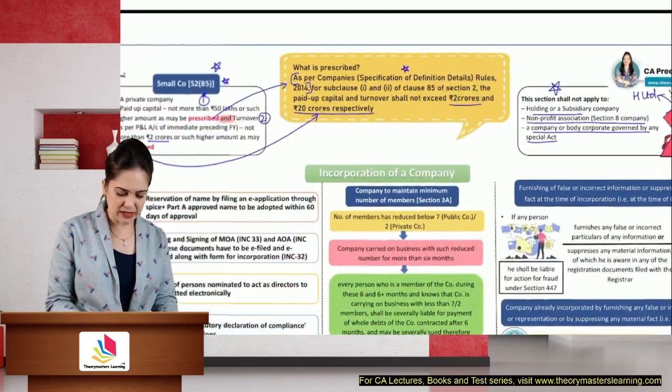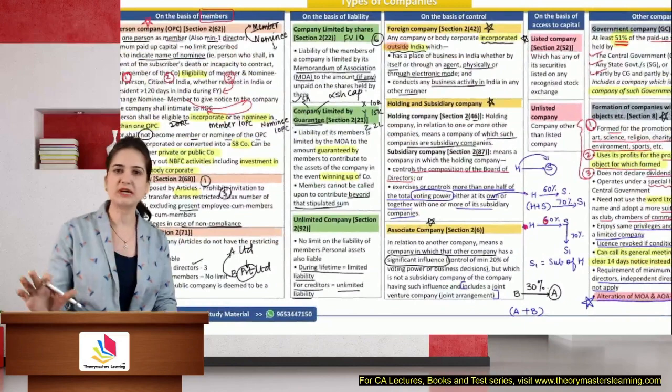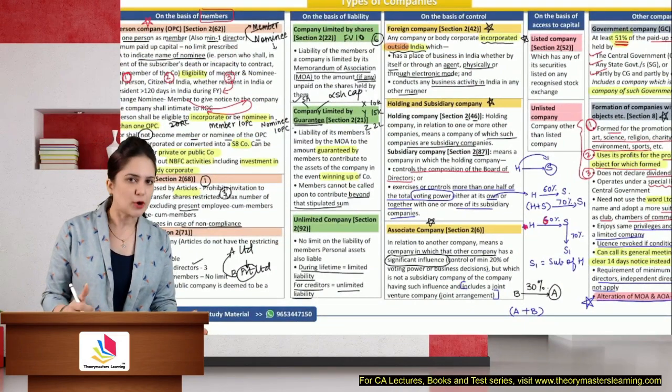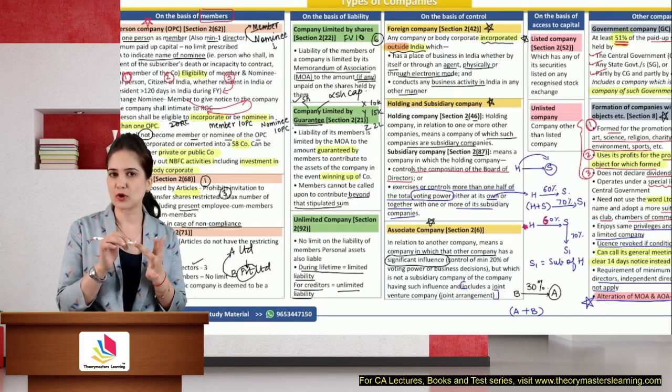So students, very quickly we have revised something which you had already covered in your CA foundation exam, but nevertheless there are certain concepts which are important for the exam: OPC, Section 8, small companies.